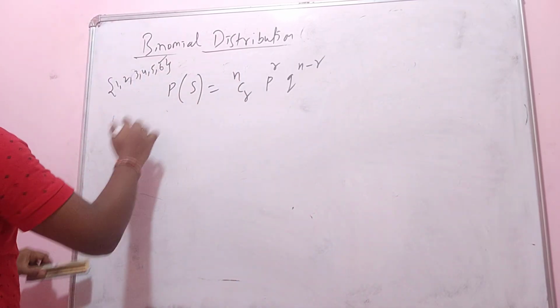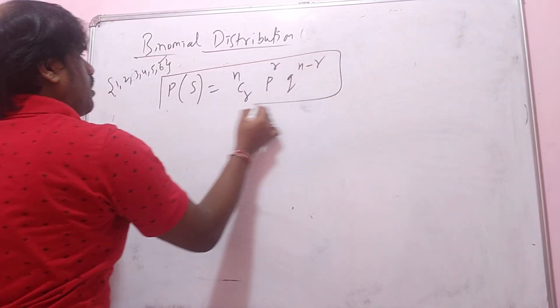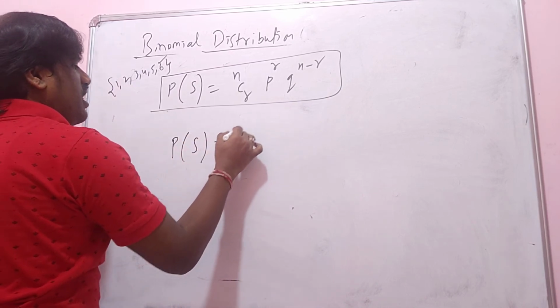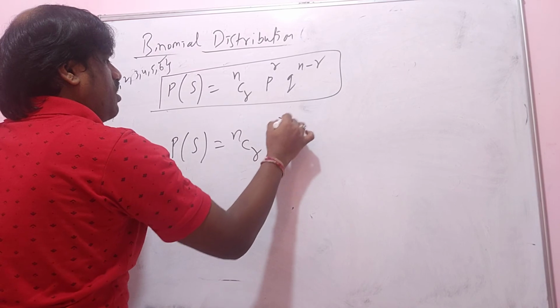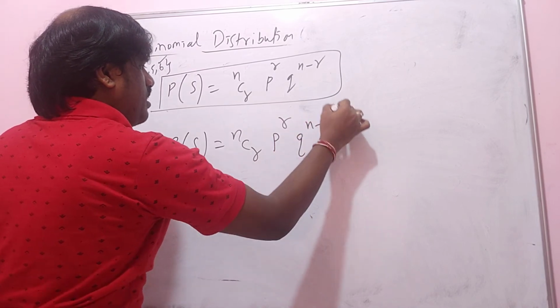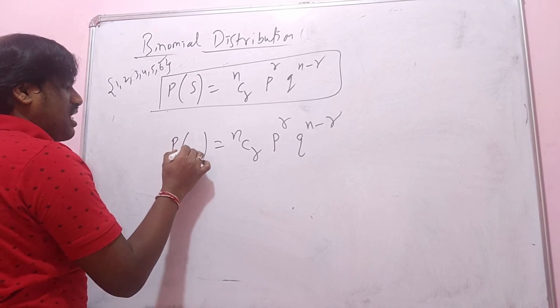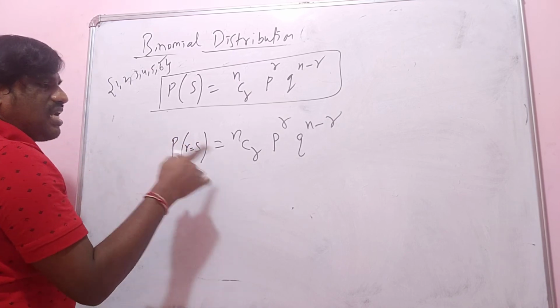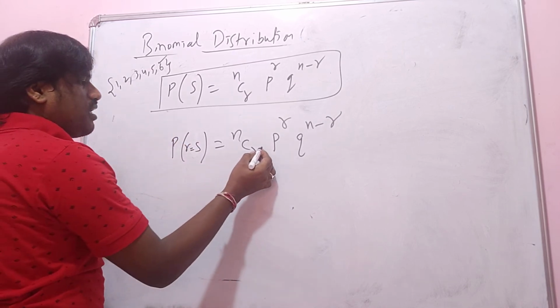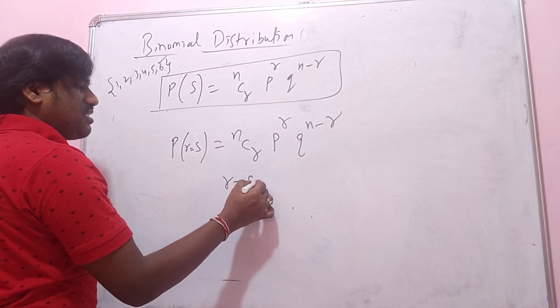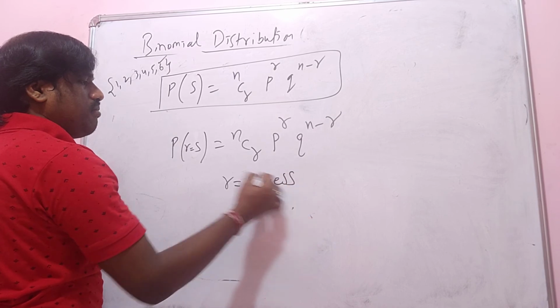You don't need to verify all these things. Just remember that the probability of success is equal to nCr P to the power of r, Q to the power of n minus r. Here R is nothing but the number of successes.